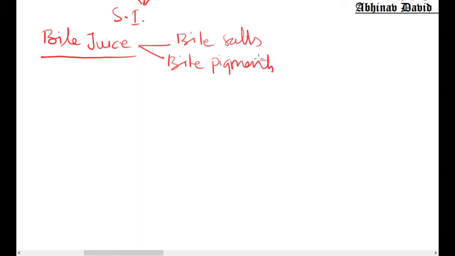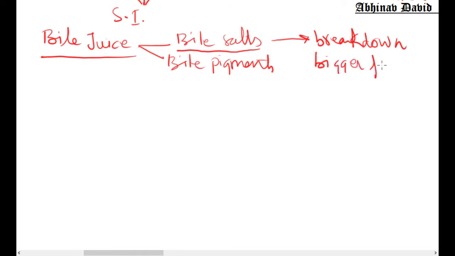Bile pigments give the color to the bile juice, and bile salts, we will be dealing with here, because bile salts are used in digestion. So bile salts actually break down bigger fat